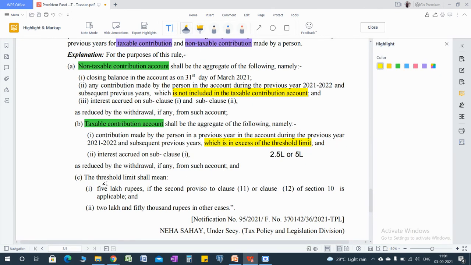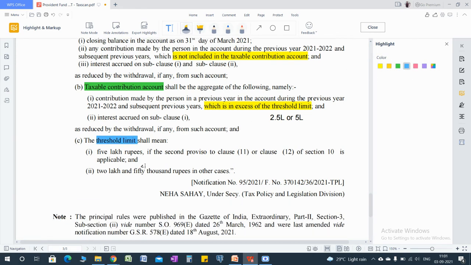Threshold limit means 5 lakh as per the second proviso and 2.5 lakh in the other cases.